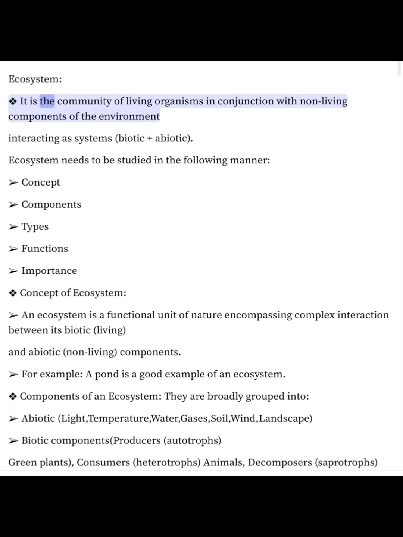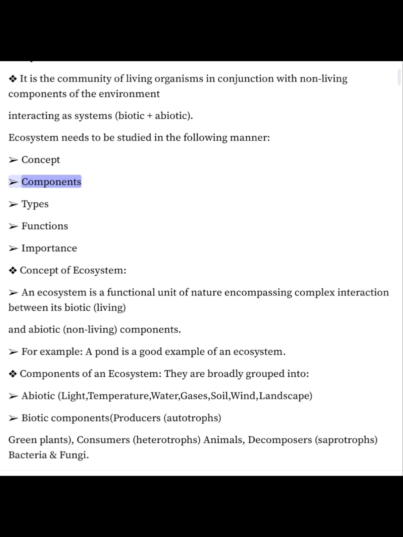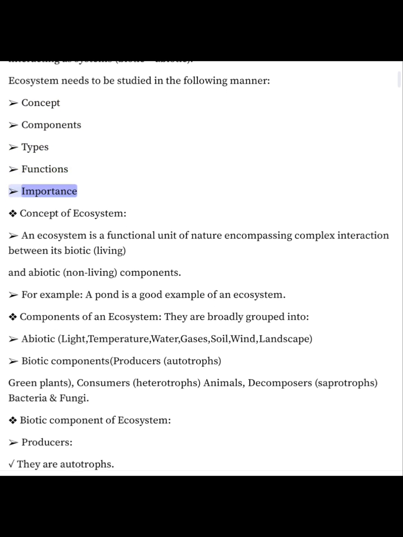Ecosystem. It is the community of living organisms in conjunction with non-living components of the environment, interacting as systems. Biotic and abiotic. Ecosystem needs to be studied in the following manner: concept, components, types, functions, importance.